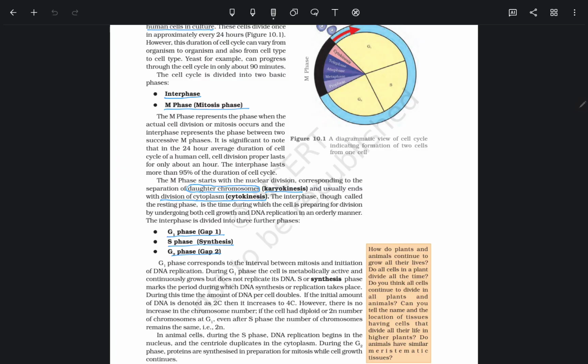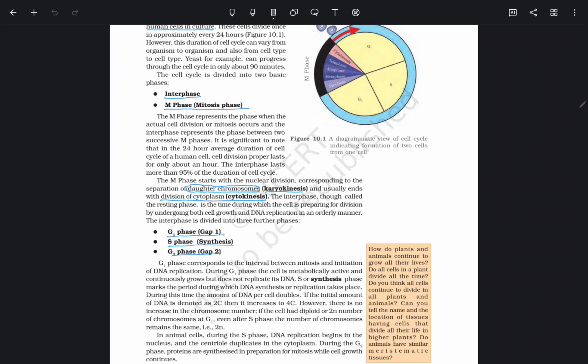The M phase starts with nuclear division. Nuclear division is the starting point of the M phase, corresponding to the separation of the daughter chromosomes, which is also called karyokinesis. Karyokinesis usually ends with the division of cytoplasm, called cytokinesis. And the place of cell division is the cytoplasm, called cytokinesis.